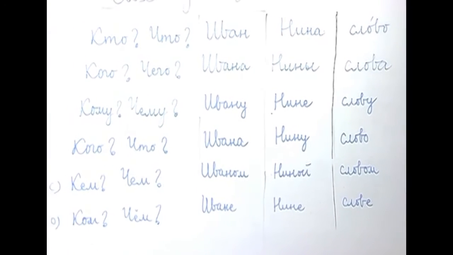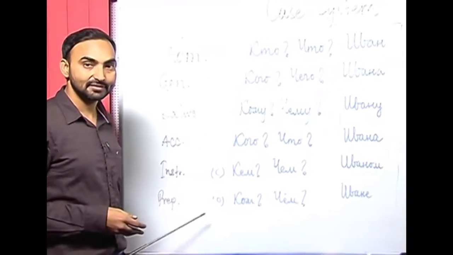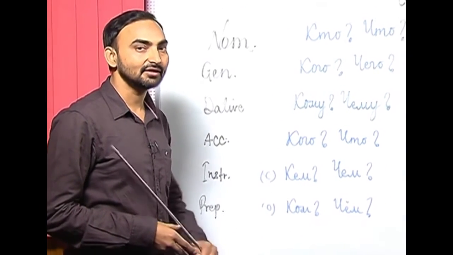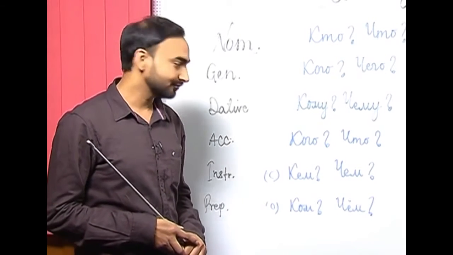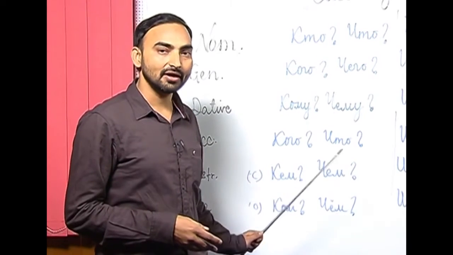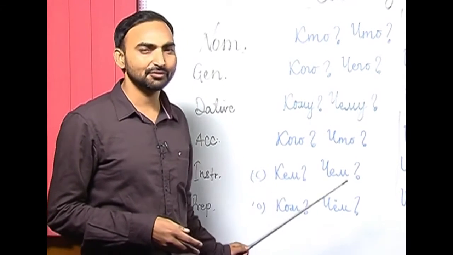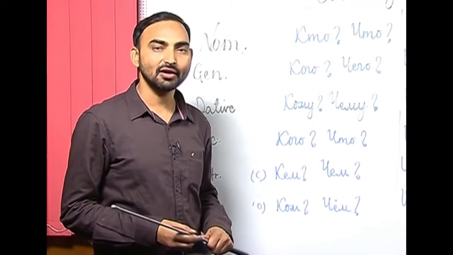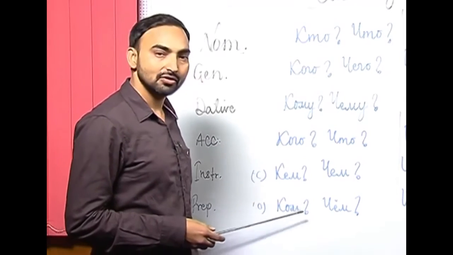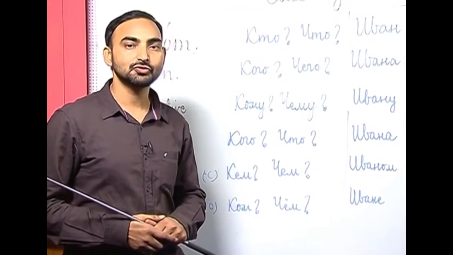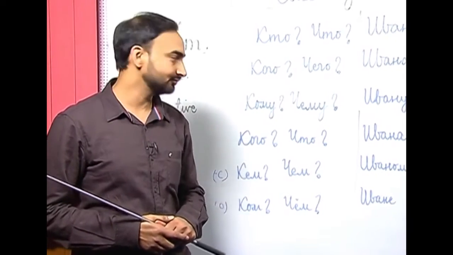And the last case in Russian we have is the prepositional case. The prepositional case itself denotes that it comes after a preposition, and it answers the questions о ком, о чём, or after в or на this case is used. So, there are 3 prepositions mainly after which this case is used, в, на or о, and the questions are о ком, о чём, and the grammatical function it performs is to show the location of a noun.